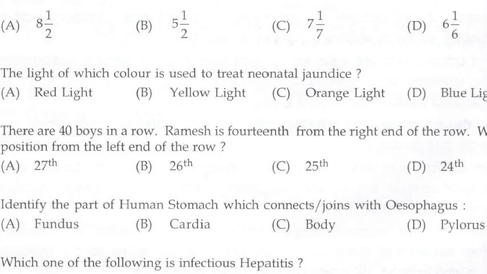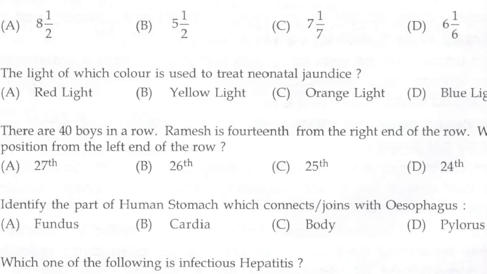Next question. The light of which color is used to treat neonatal jaundice? Options: A, red light; B, yellow light; C, orange light; D, blue light. Answer is D, blue light.